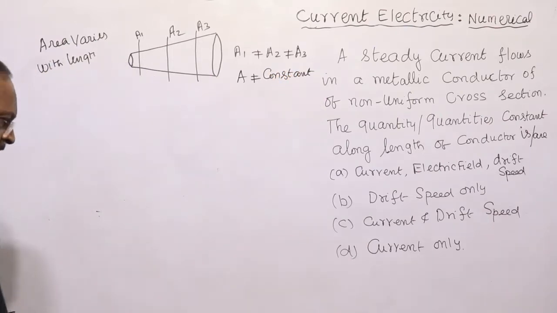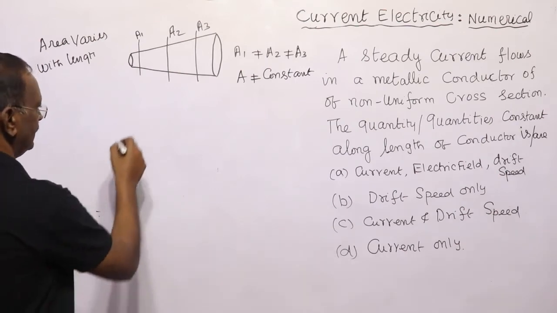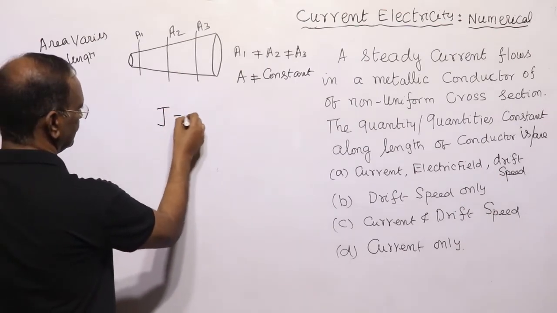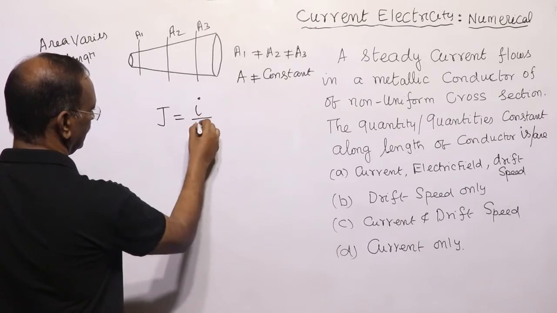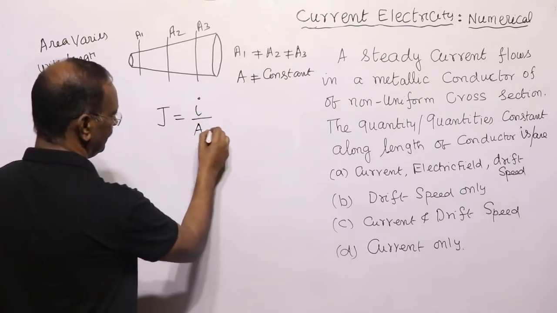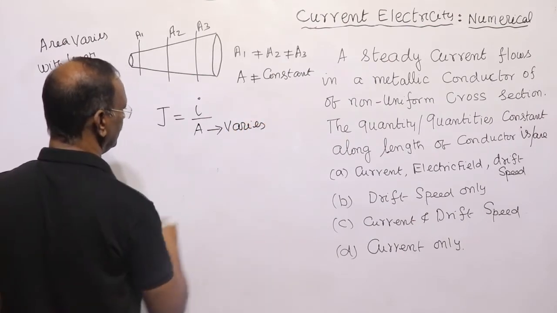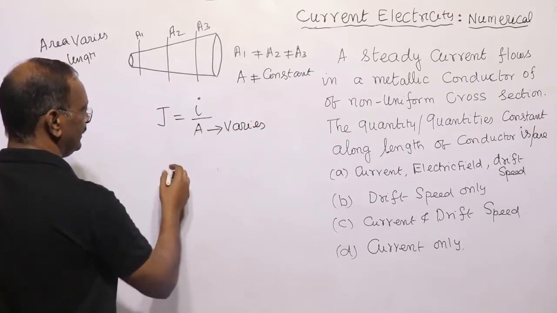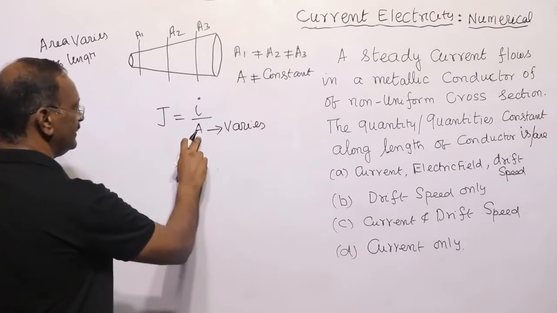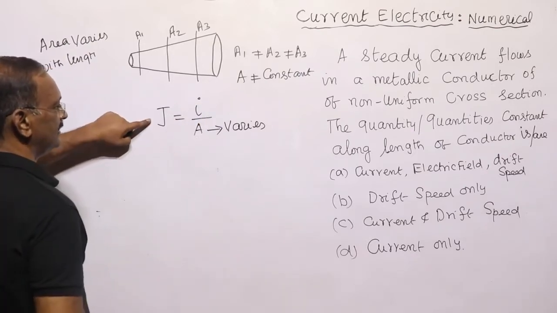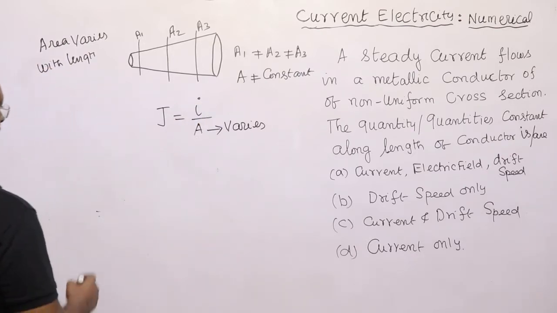First let us check current density. J is equal to I by A. Since area varies, it means this is varying. As area is changing, the current density will also vary.